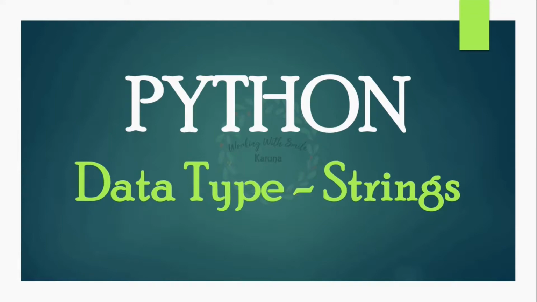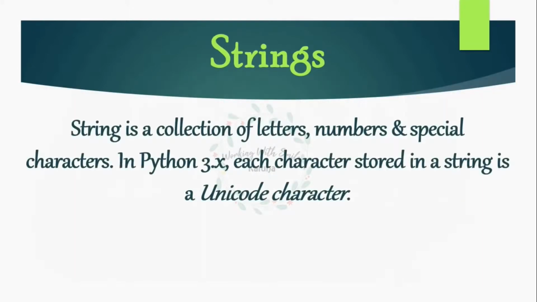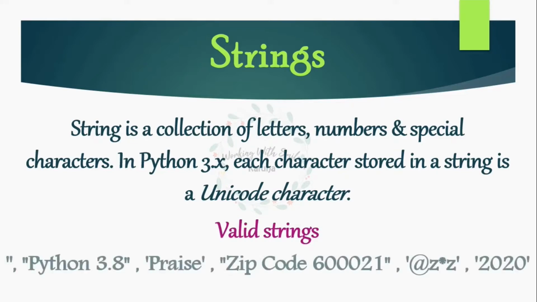In this tutorial, we are going to learn about strings data type. A string is a collection of letters, numbers and special symbols. In Python 3.x, every character stored in a string has a Unicode associated with it. The strings must be enclosed in single quotes or double quotes. So here are few examples of valid strings.